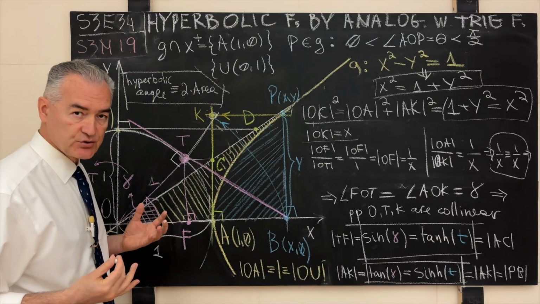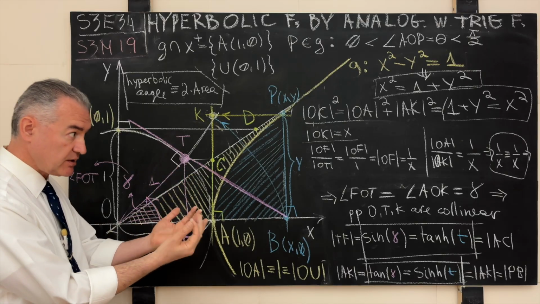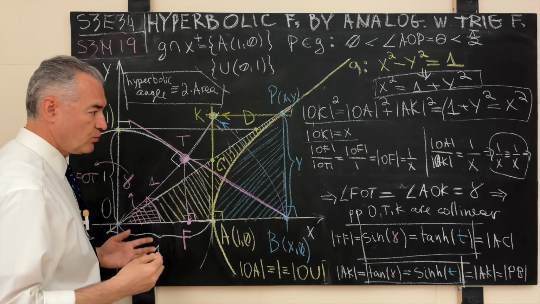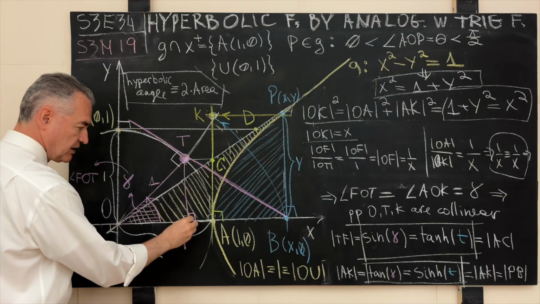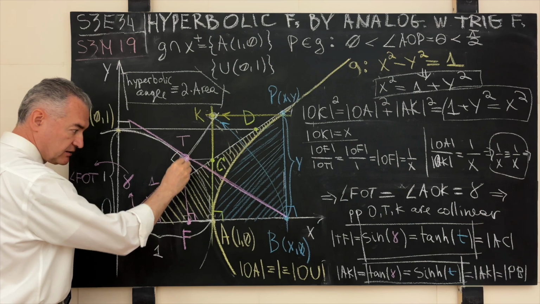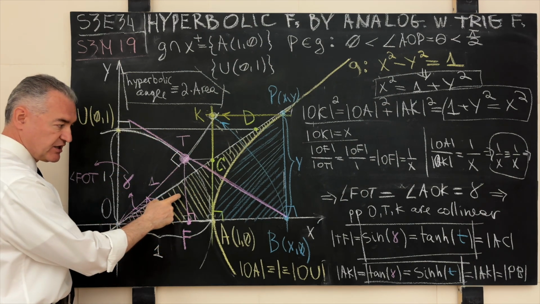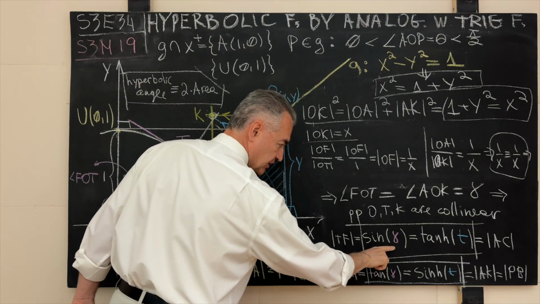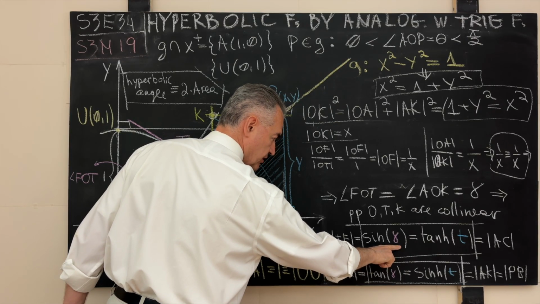So the idea here is to compute two ratios separately and then juxtapose the results. They are the same. The corresponding angle is the same. The points are collinear. Wonderful. So now we go back to the line segment TF. And with respect to the origin-centered unit circle, that line segment, remember from our earlier segment in this episode, is a geometric equivalent of the circular sine of gamma, the hyperbolic amplitude or the Gudermannian.